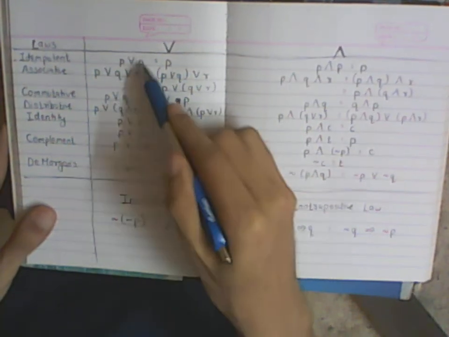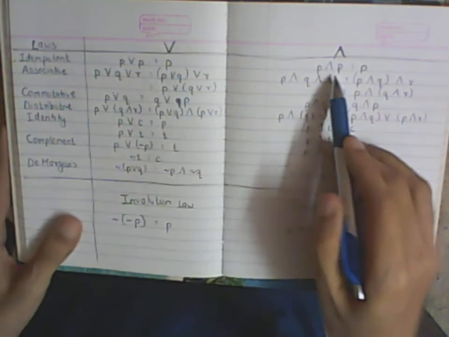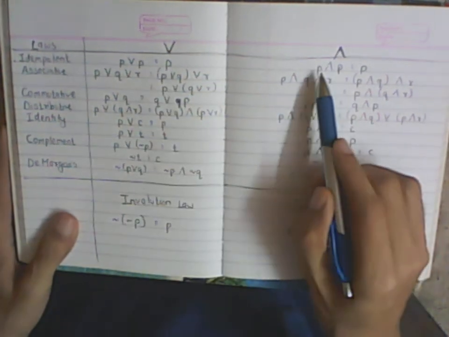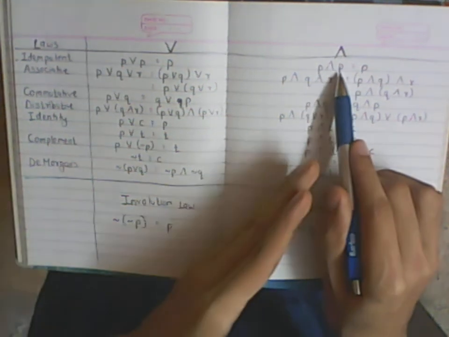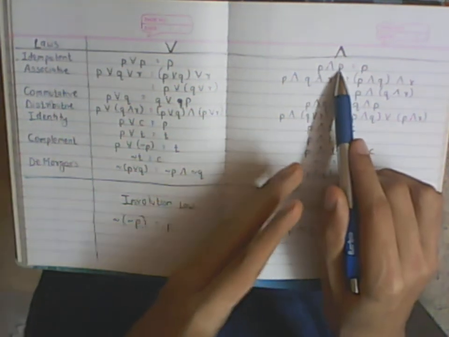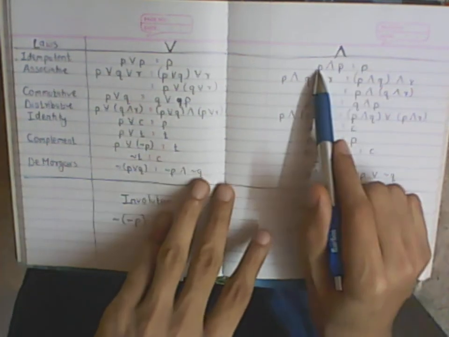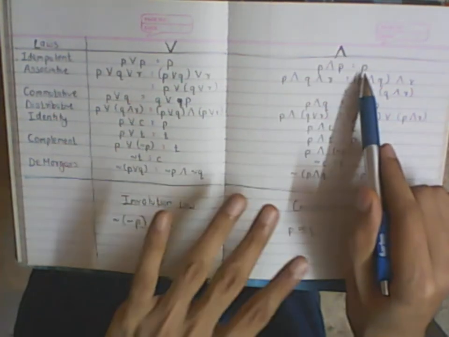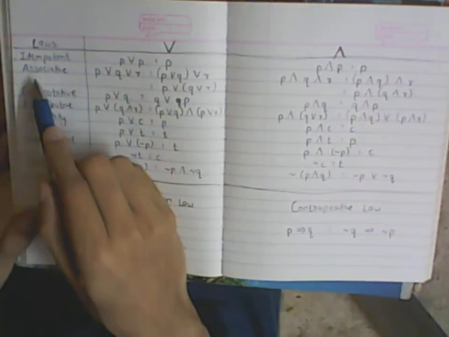It's as good as you just discard it. So you just have one statement left, and it's the same with the AND statement. If you say I am Tom and I am Tom, the second statement gives you no new information, so you can just say it once, I am Tom. So if you have P and P, just say it once, P. It's equivalent.